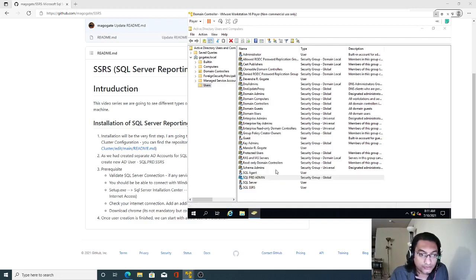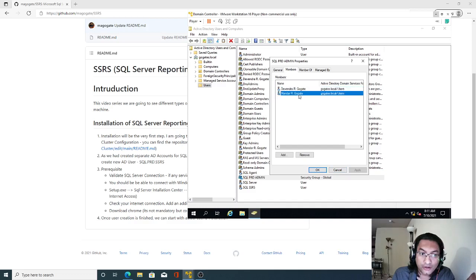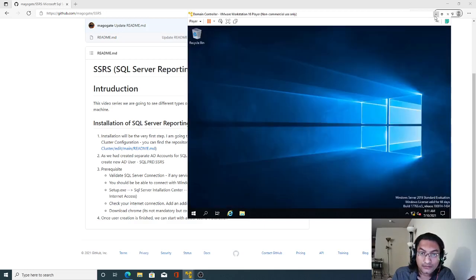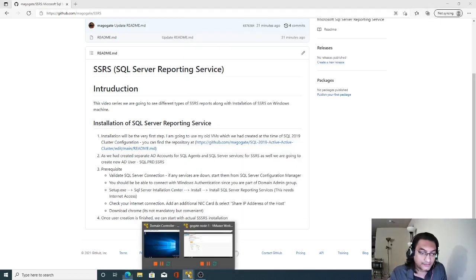If I go to properties, you can see that me and my brother, these two accounts, are part of this SQL PRD admin group. So if I now log in using my ID with Windows authentication, I should be able to access that SQL Server installation. Let me go back and try that.